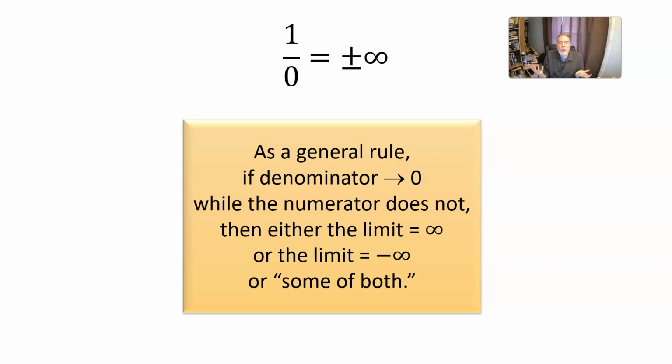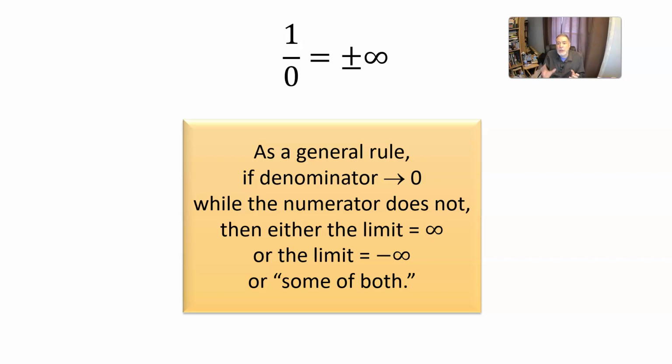remembering what's going on when you have something on top over something on the bottom that's going to 0. So what I mean by that is, as a general rule, if you have a fractional expression, a quotient, a function that's in the form of something over something else, if the denominator approaches 0 while the numerator does not approach 0, I've already said in a situation like that, that's enough to be able to say the limit doesn't exist.